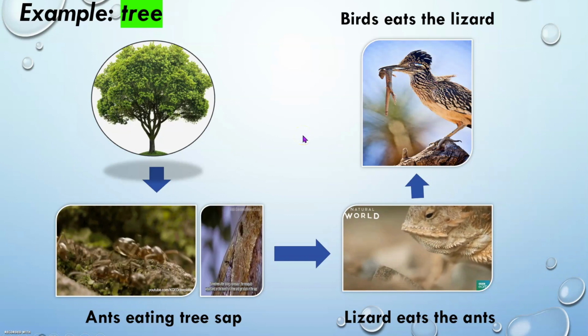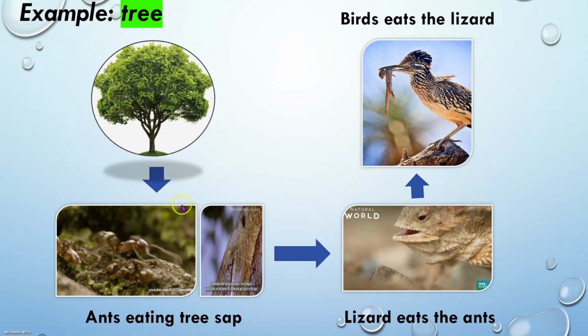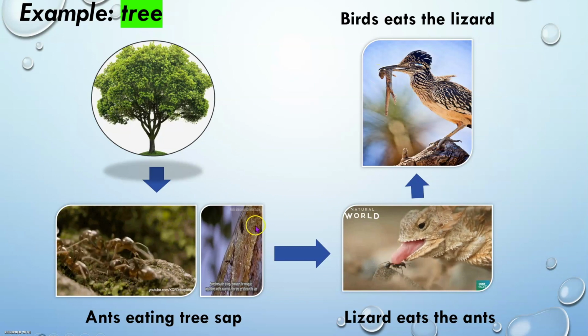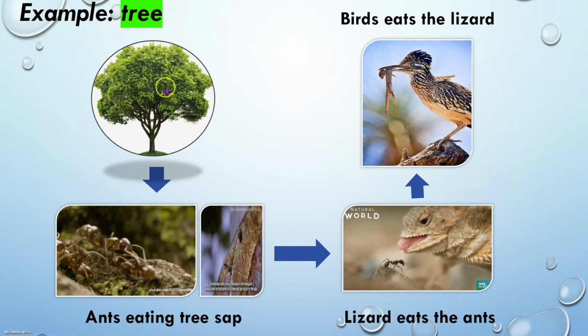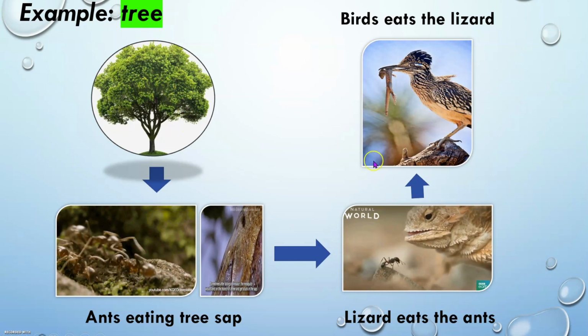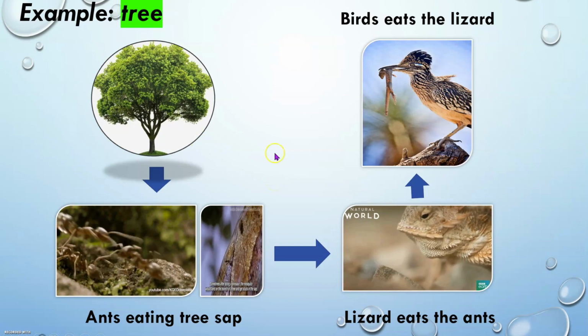So we can see the ecosystem in this tree because they are a community of organisms, for this example, the ants, the lizard, and the bird. Okay, they are living or inhabiting the same or particular environment, which is the tree, and they are dependent on each other for food and also where they inhabit. Okay, so another example is the tree.